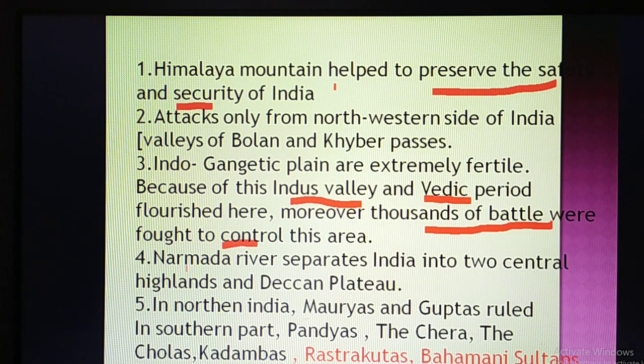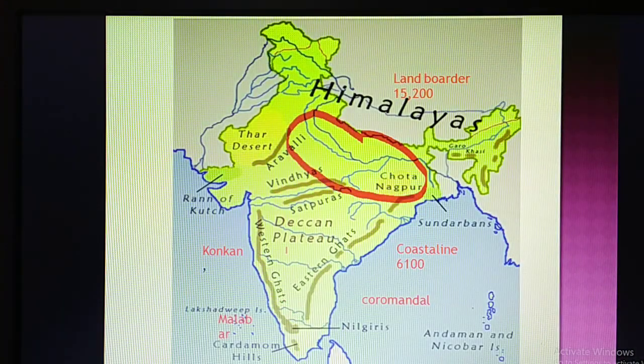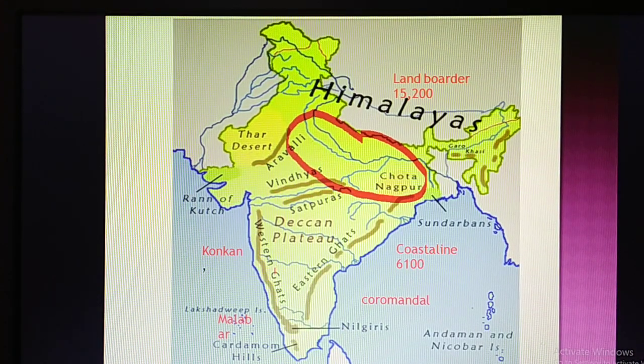Next one here: the Narmada river separates India into two, the central highland and the Deccan plateau. In this chapter we can understand how the Narmada river, this is the place, this is the Narmada river where I am moving my cursor. They are saying the Narmada river has divided India into two equal halves, the northern part of India and the southern part of India.